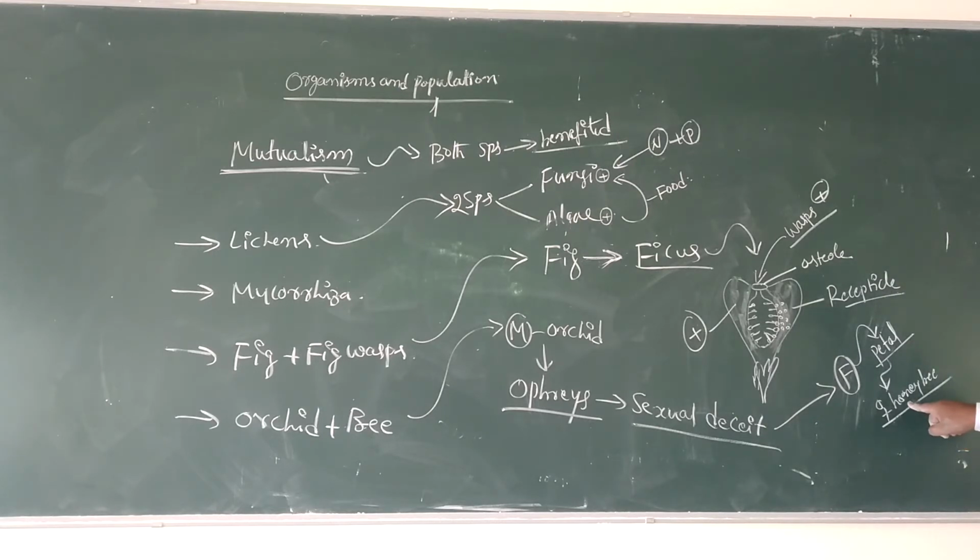Because of that female-like honeybee, the male honeybees enter into the flower for the purpose of copulation with the female honeybee.